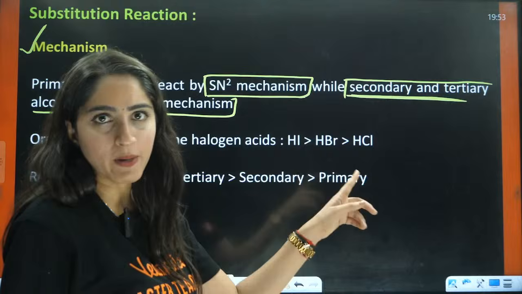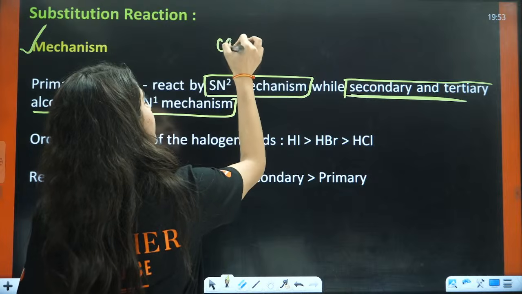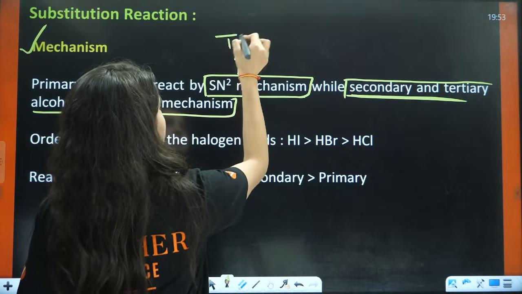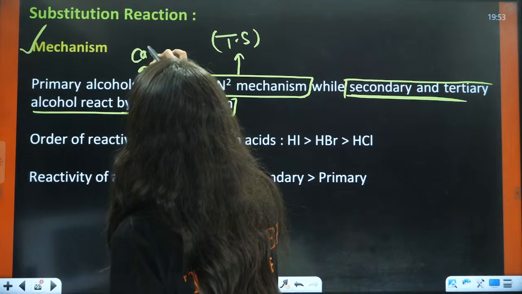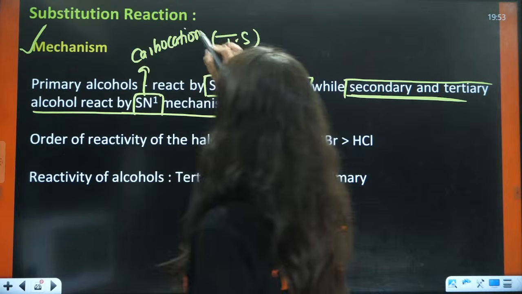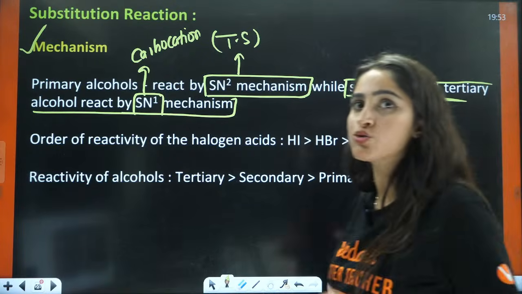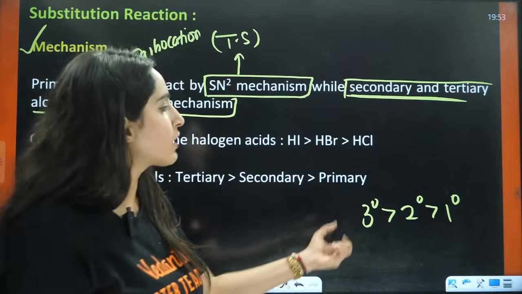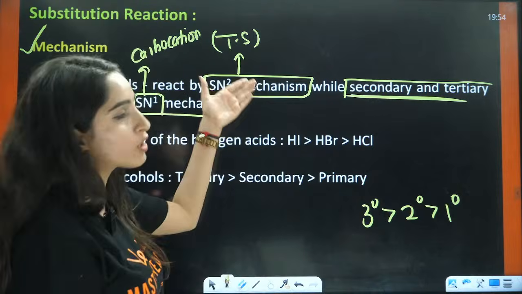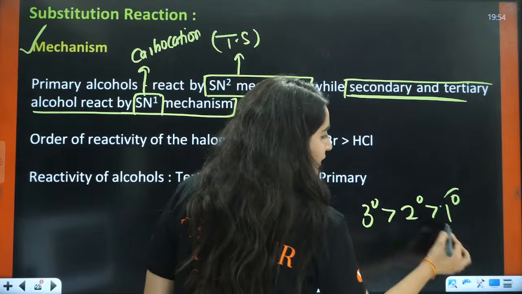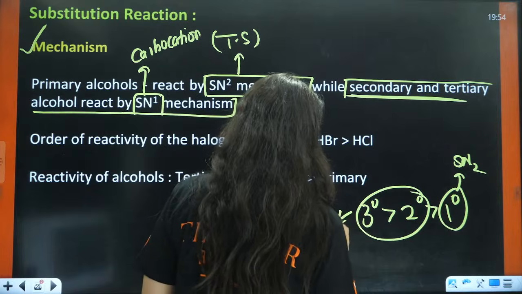Primary alcohol will react by SN2. SN2 means one step, it will have a transition state. SN1 means it will have the formation of carbocation. Because 3 degree carbocation is more stable, then 2 degree, then 1 degree, and 1 degree carbocation is not stable, it will not prefer to form a carbocation and then the halide. Rather, it will go through a transition state to form the corresponding halide. So with 1 degree, it is SN2, and with 3 degree and 2 degree, it is SN1.